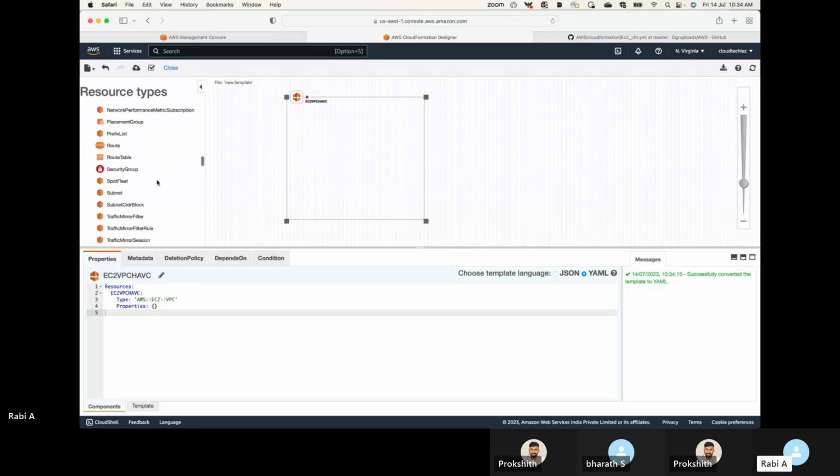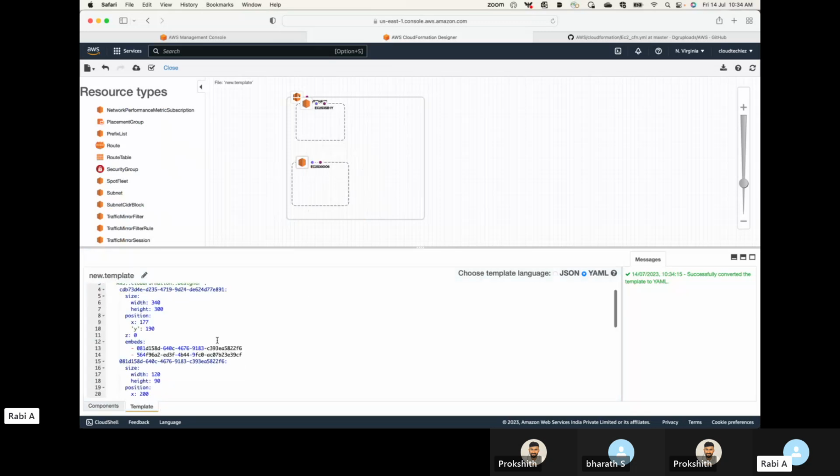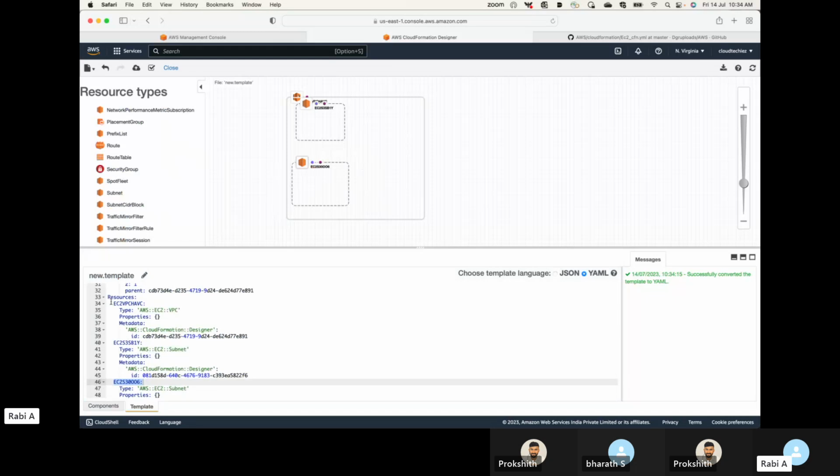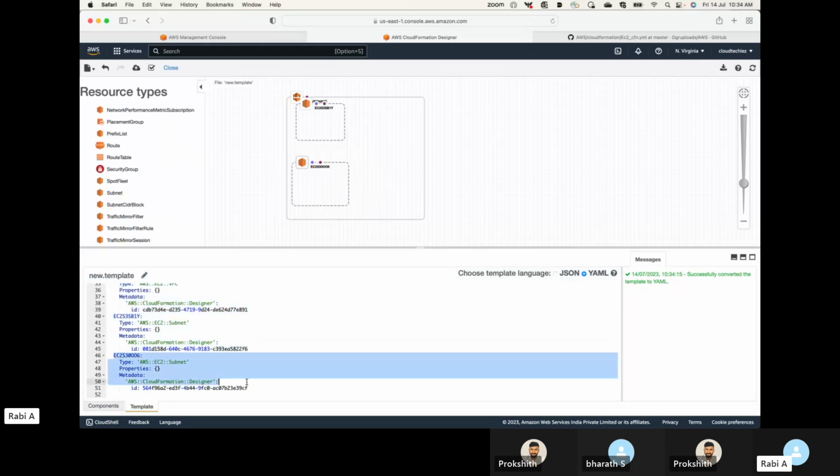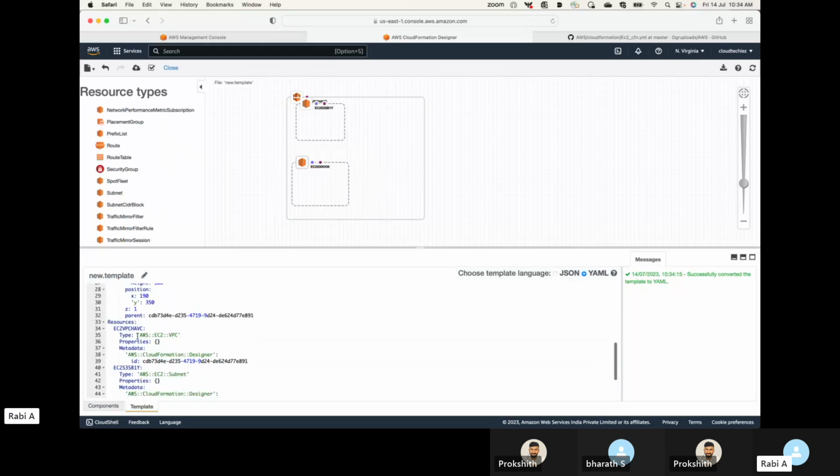Now let's say inside this VPC, you want subnets. So I'll take one subnet, and let's say I want one more subnet. So here is another subnet. So I have two subnets now. Let me show this template. Here, if you see, I have the code. This Resources section is what defines them. Here is my VPC, this is one of the subnets, and this is another subnet. And if you want, you can modify it over here itself.